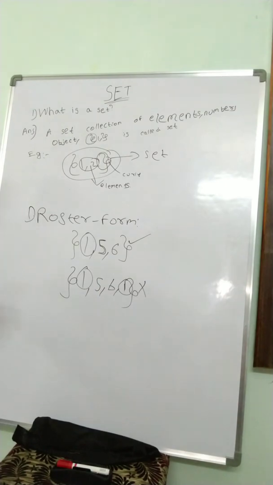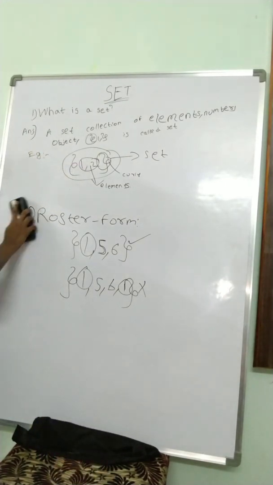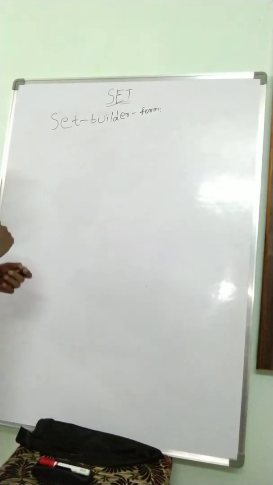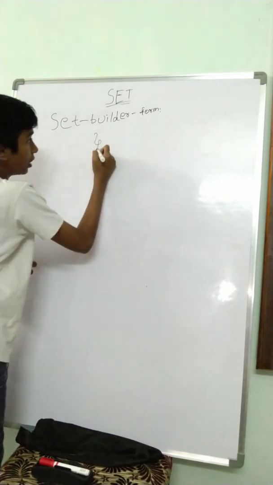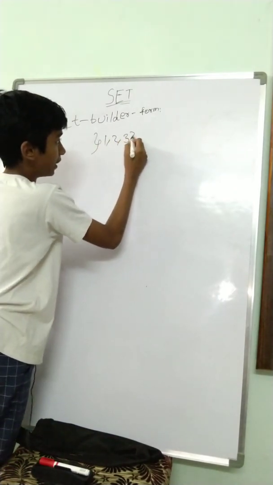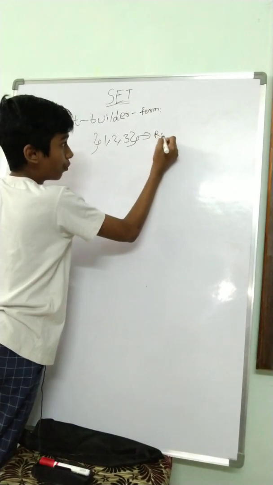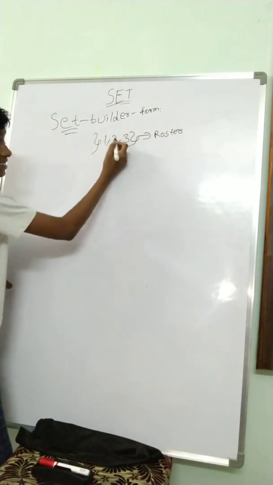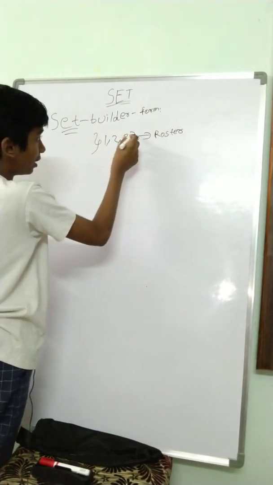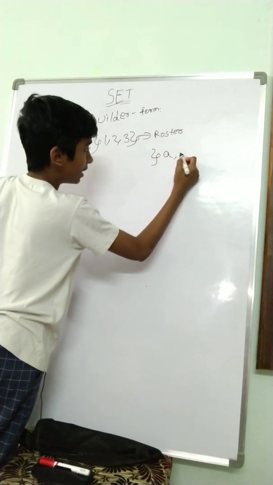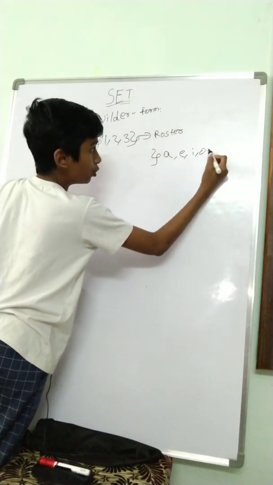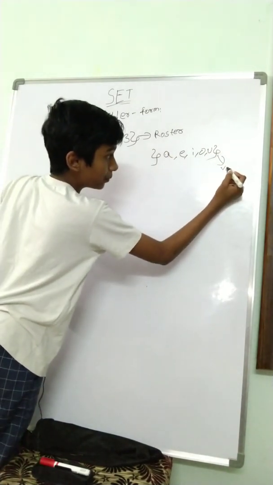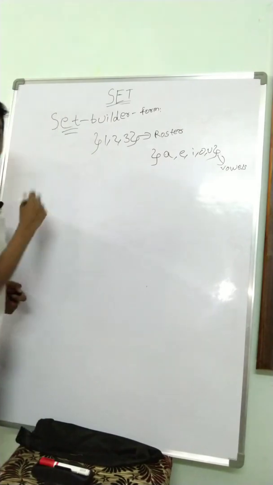So the next form is the set builder form. Coming to the set builder form, like now we have the set 1, 2, 3. Now this is in the roster form. To represent this in the set builder form, we need to convert this into text. So for example, let's take one more set A, E, I, O, U. I think most of you know what this is. These are the vowels. The elements in this are the vowels.